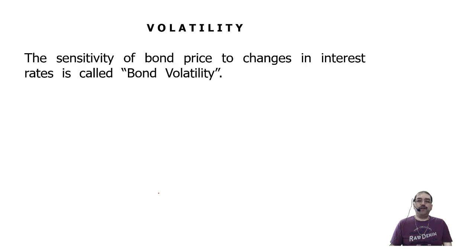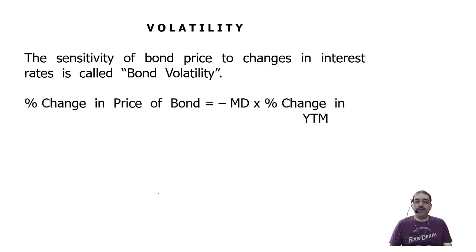And bond volatility is calculated with the help of duration. That is modified duration, not duration actually. It is modified duration, MD. You had modified IRR in capital budgeting, in investment decision, in your Inter CMA.